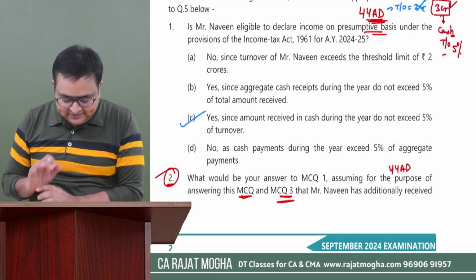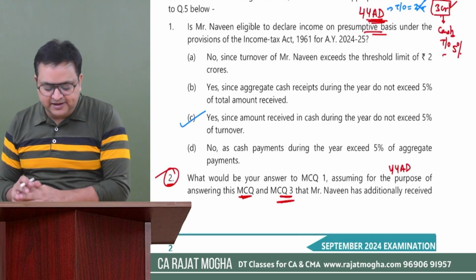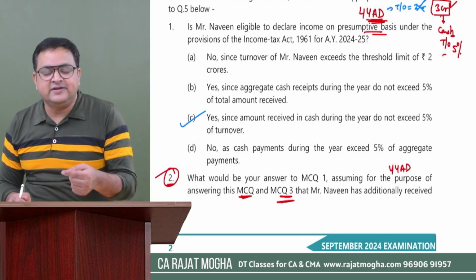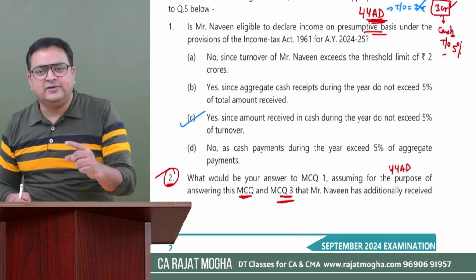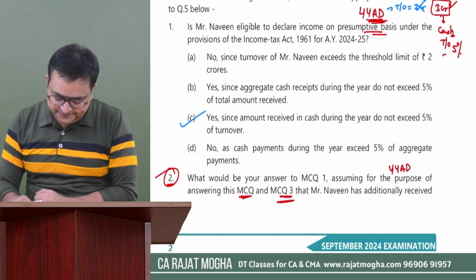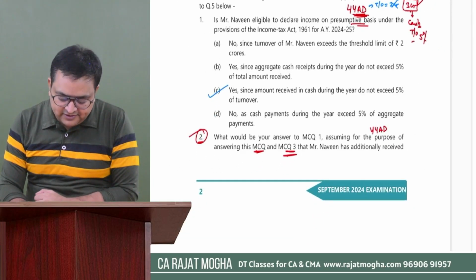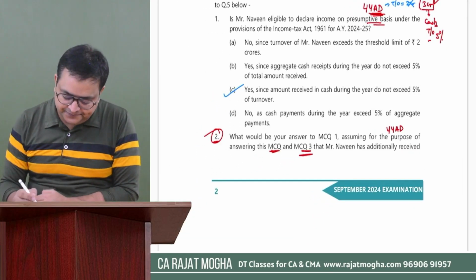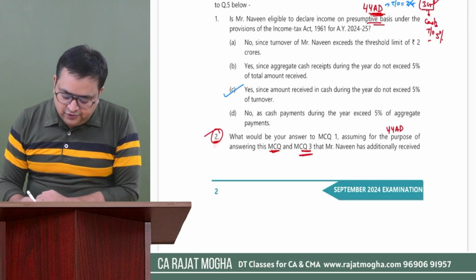Got it? Yes, he can take it. And why? The correct explanation is that his cash turnover is not going more than 5%. We don't have to see the total amount received; we have to see just the turnover. Question number 2. What would be your answer?